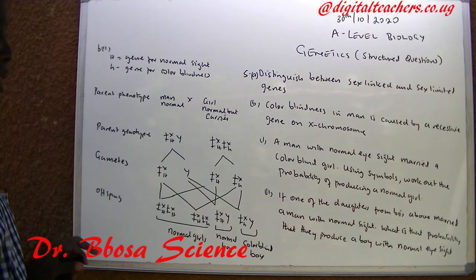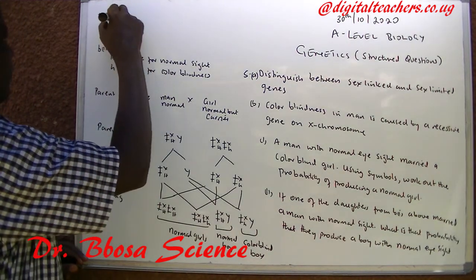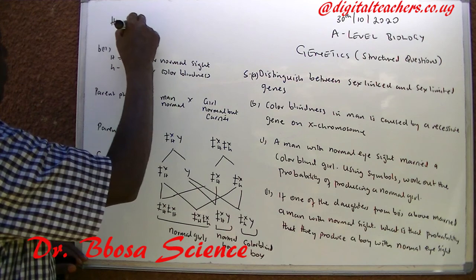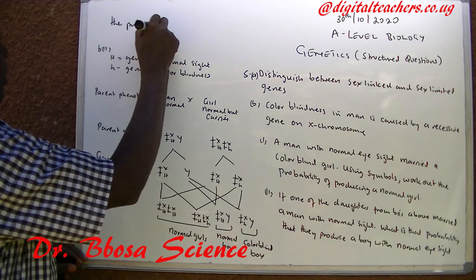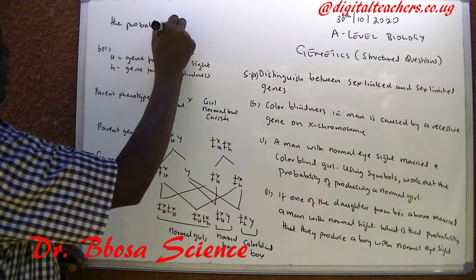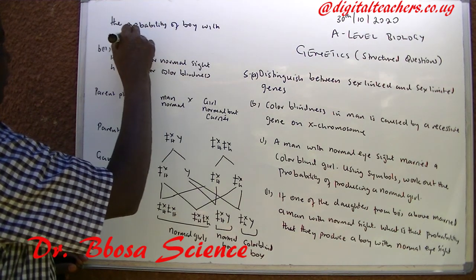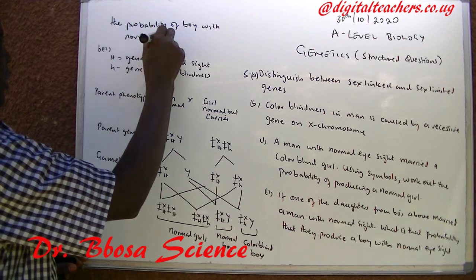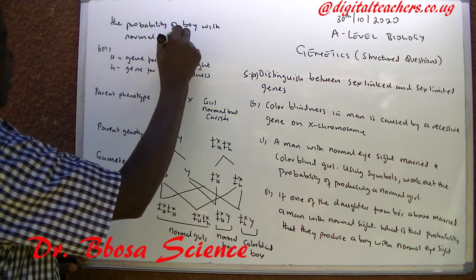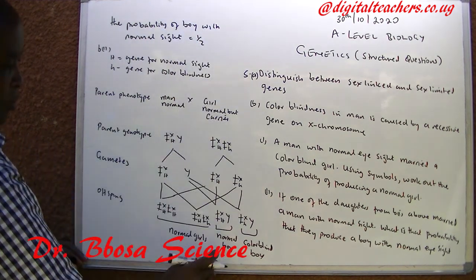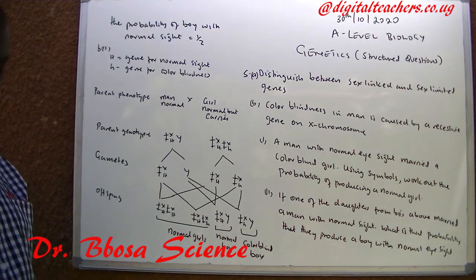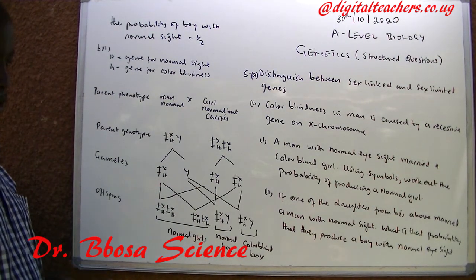So the probability of a boy with normal sight will be equal to 1 over 2, over the two boys. One is colorblind, one is normal.